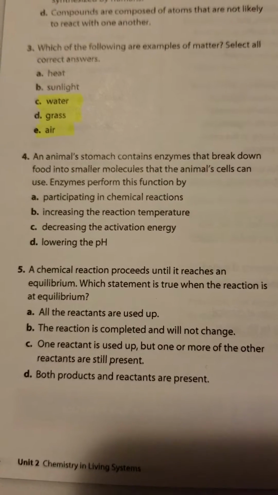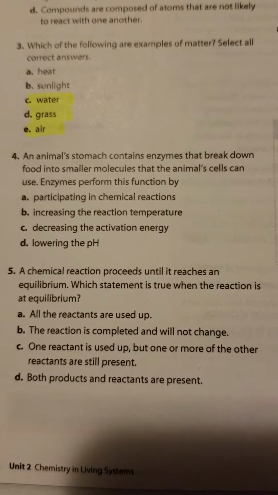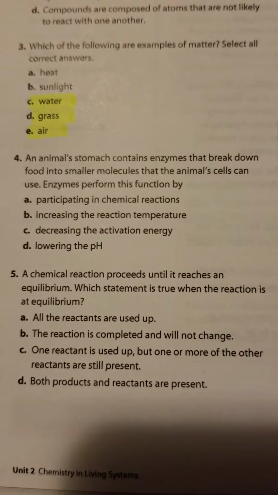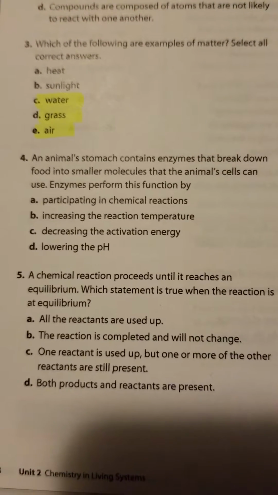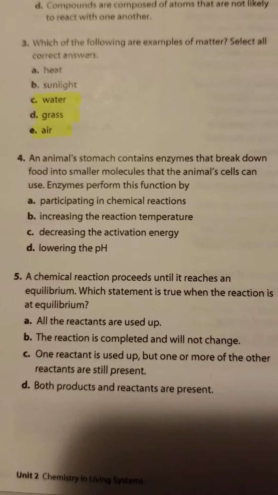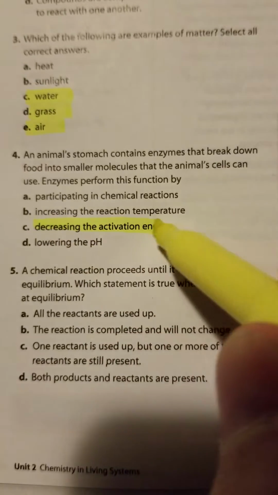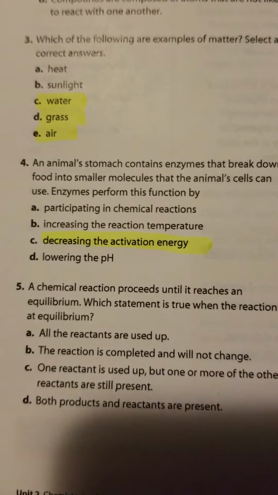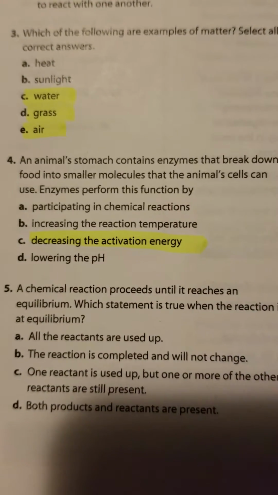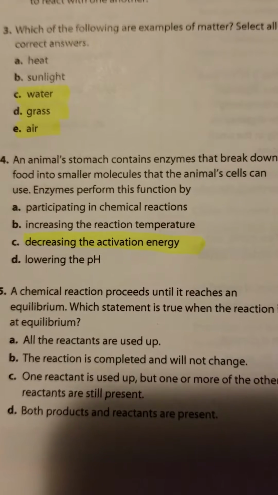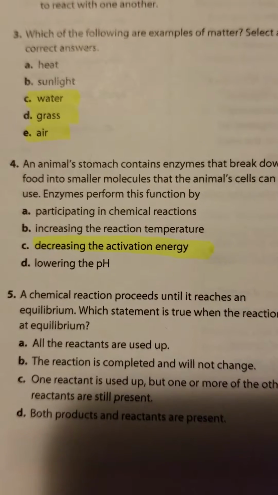Number 4, an animal's stomach contains enzymes that break down food into smaller molecules that the animal cells can use. Enzymes perform this function by, and if you look at this, it is by decreasing the activation energy. A lot of people put down increase in the reaction temperature, and there's nowhere in the reading that it even discusses that, so that was a little surprising to me.